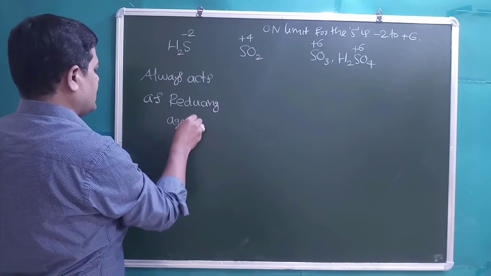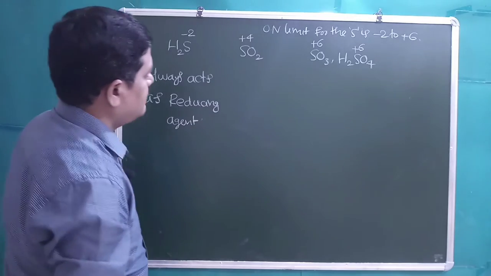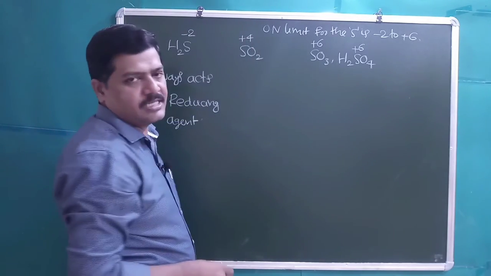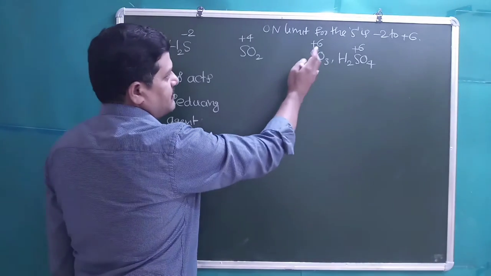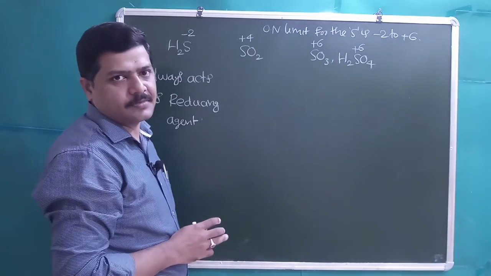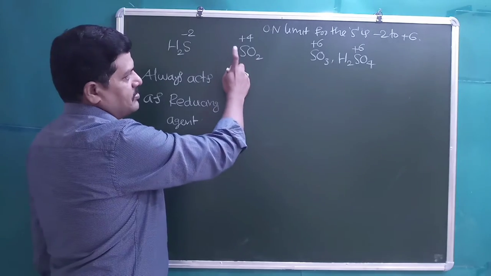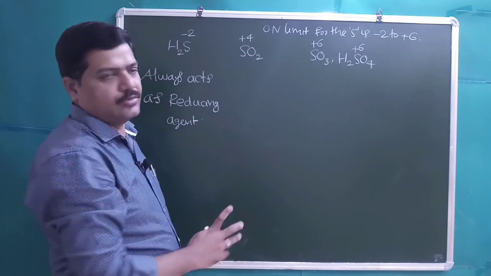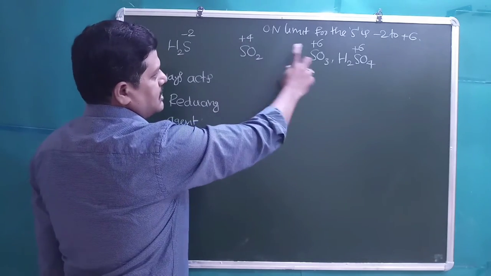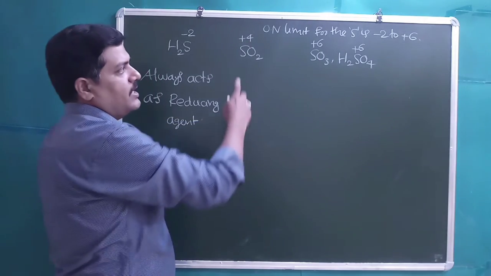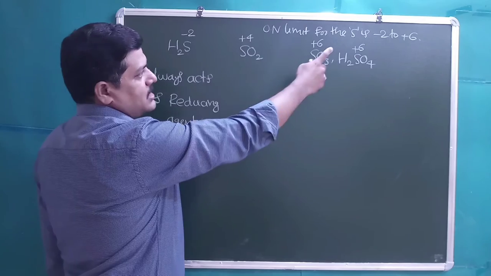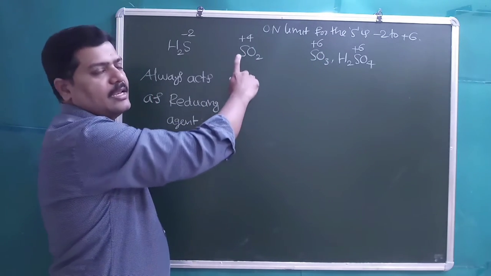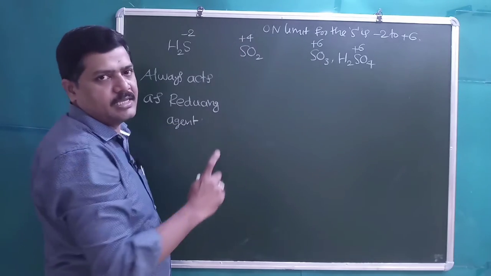also known as reductant. But in SO2, sulfur is in an intermediate oxidation state, which is in between -2 and +6. So it has both possibilities. It can decrease its oxidation number up to -2 and it can increase its oxidation number up to +6. When it is decreasing its oxidation number to -2, it is undergoing reduction, then it will act like an oxidizing agent.